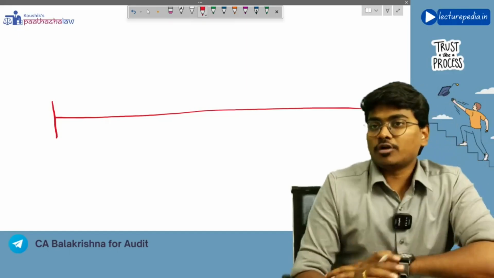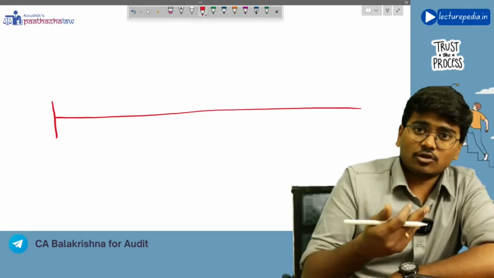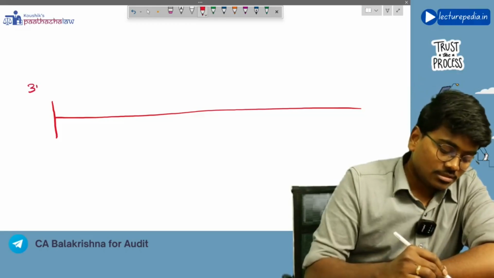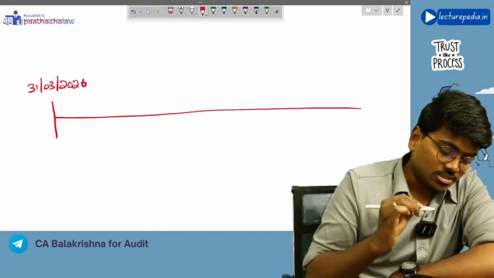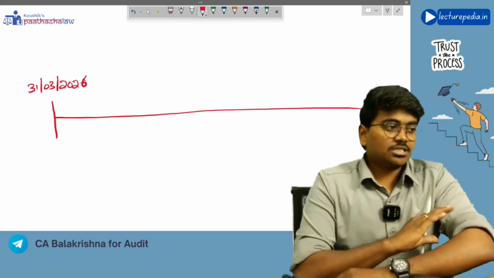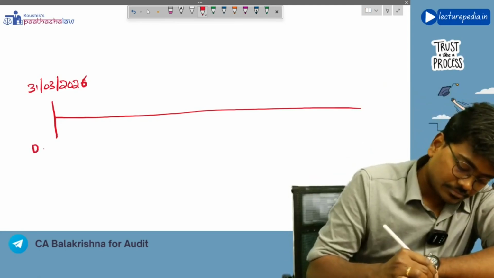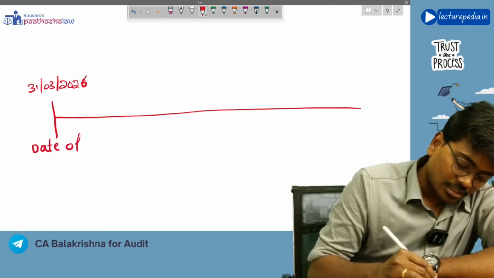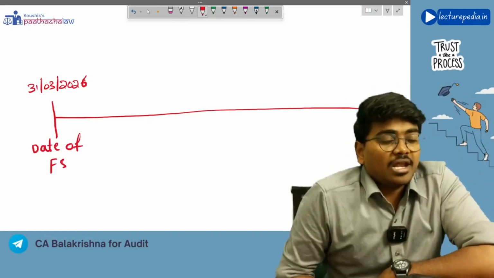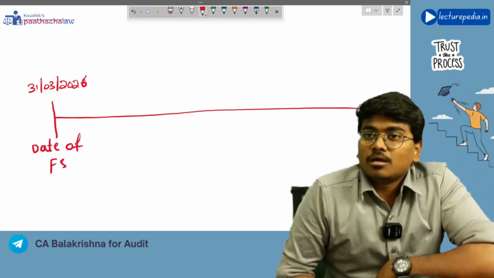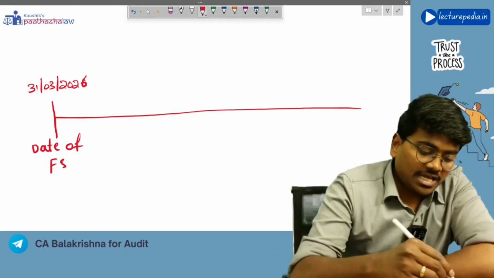Now, the date on which you will prepare your financial statements, the date of financial statements, is 31st March 2026, let's say. As on this date you will prepare your financial statements. This is the date of financial statements. Now let's say management has completed preparation of financial statements